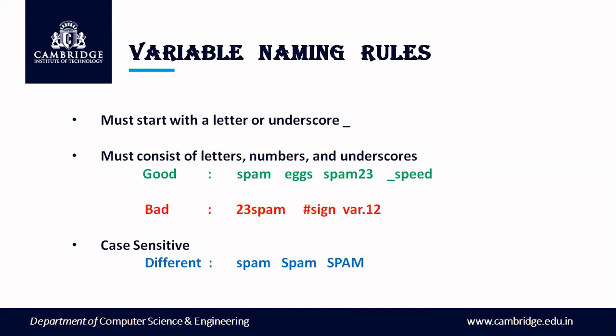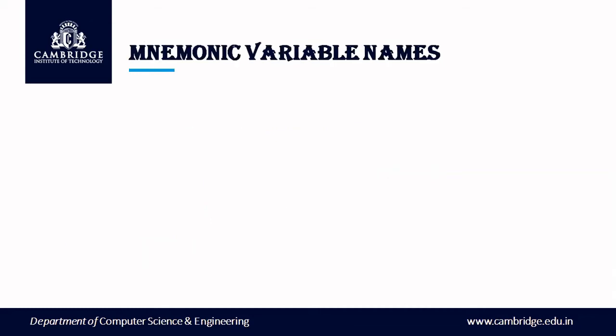Python is also case sensitive. If you see here, spam is the same word, but it is used in different ways. First it is all lowercase, the second one has a capital S, and the third one is all uppercase letters. So it is case sensitive.